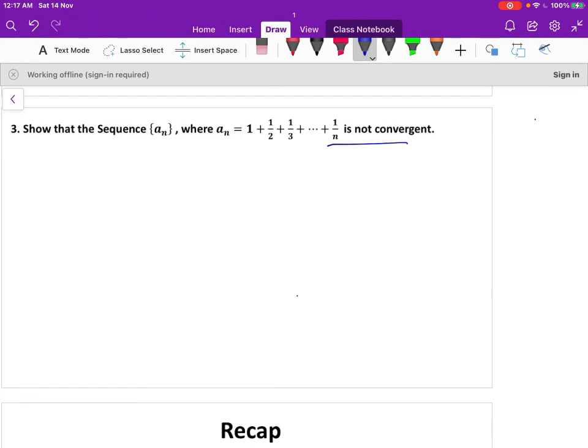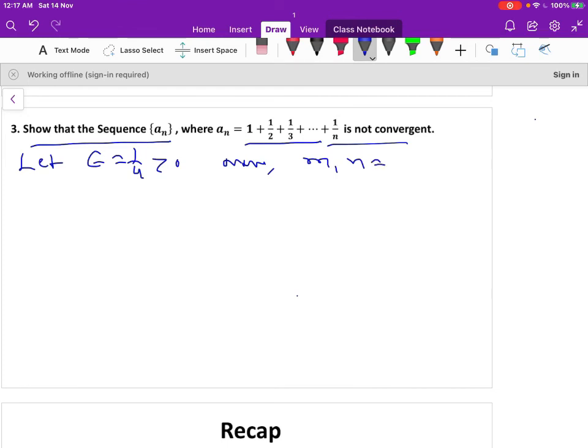So now consider the problem which is not convergent. Show that the sequence a_n, where a_n is equal to 1 plus 1 by 2 plus 1 by 3 and so on plus 1 by n, is not convergent. So let us move to the solution. Let epsilon be equal to 1 by 4. Since epsilon is arbitrary, we choose epsilon equal to 1 by 4.